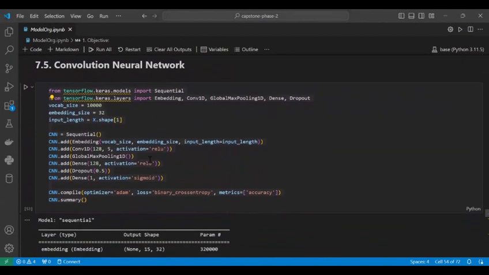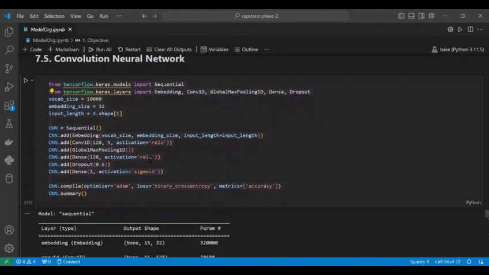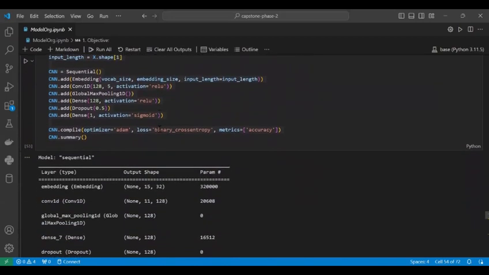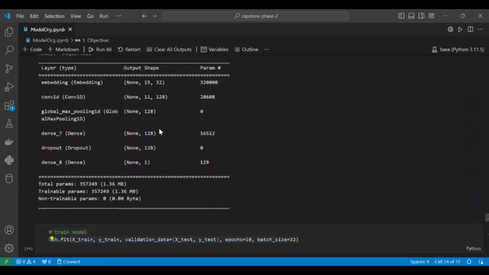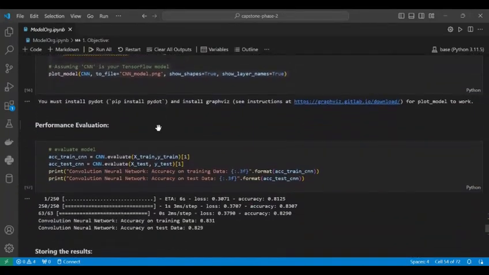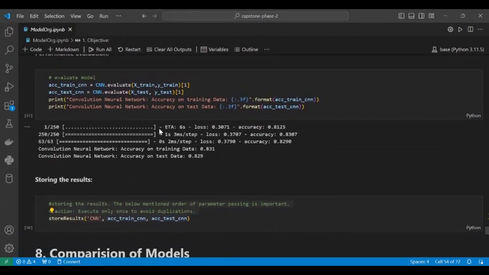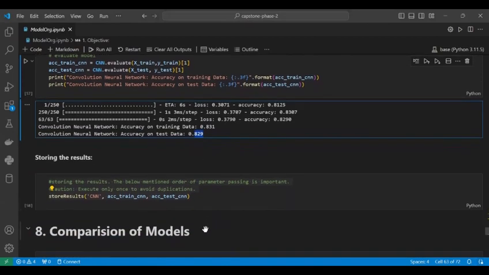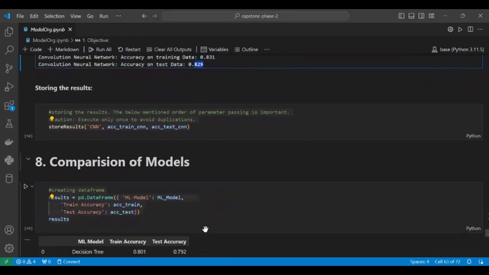Then next we go to deep learning methodologies. In deep learning methodologies, we are using CNN, that is convolutional neural network, importing required libraries from the Python library. Then we train the model and then evaluate the model. Here we can see the accuracy for CNN is 83% on training data and 82% on testing data. We will store these accuracies to compare later and take the best one out.